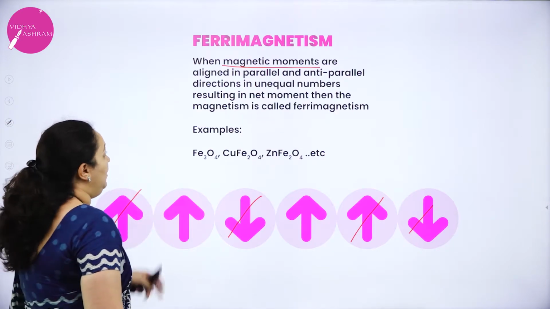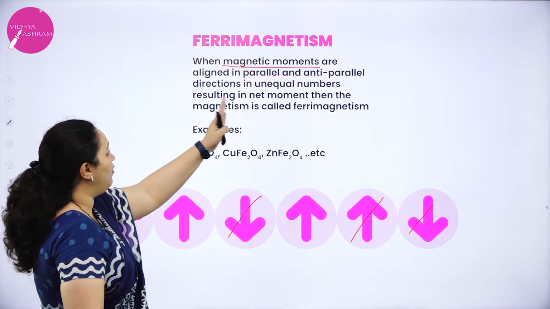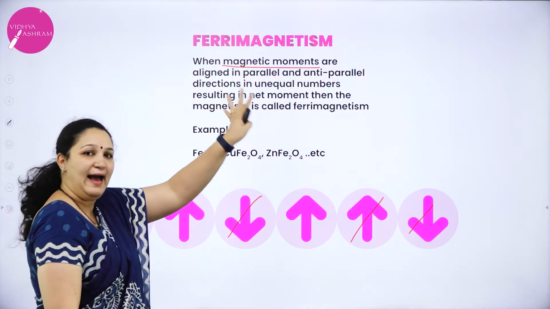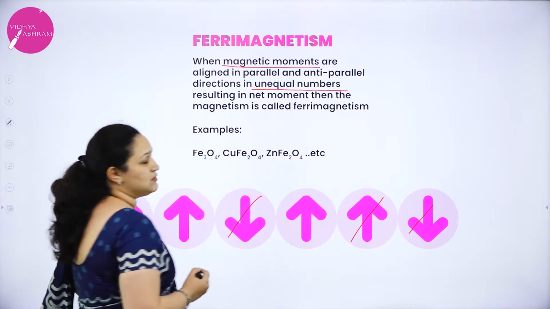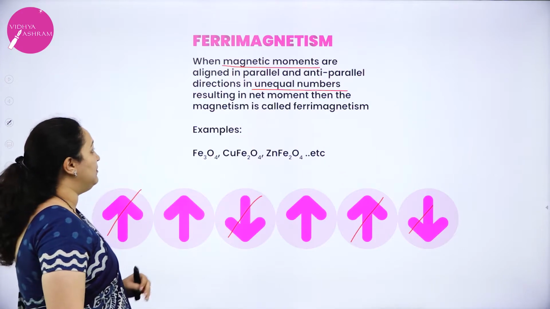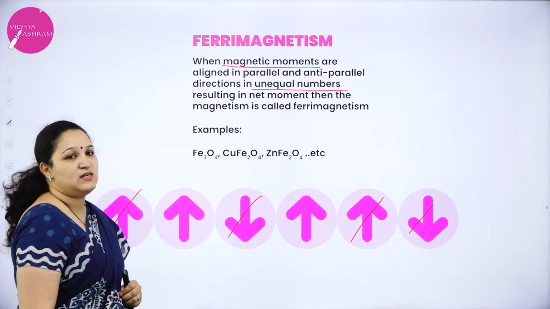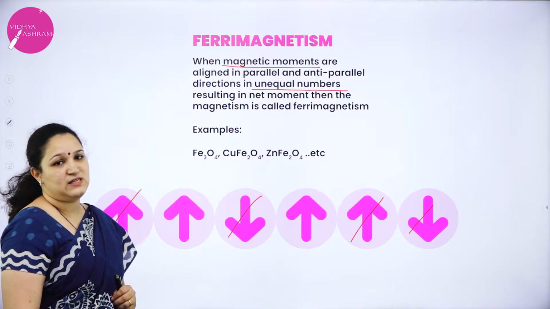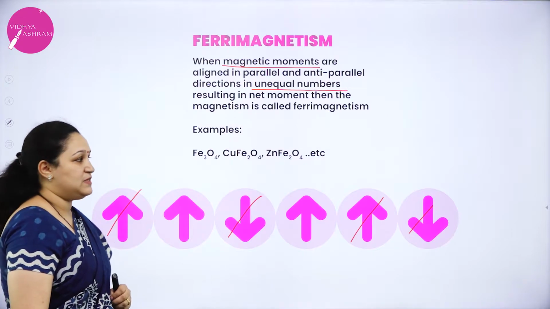Okay. So here you can see the definition: when magnetic moments are aligned in parallel and anti-parallel but in unequal numbers, resulting in a net moment, then the magnetism is called ferrimagnetism, and such substances are called ferrimagnetic substances.